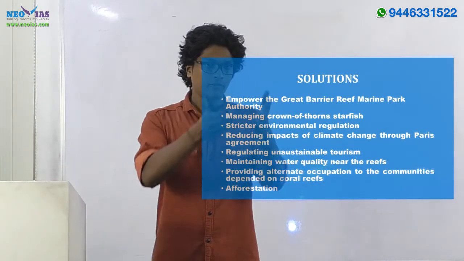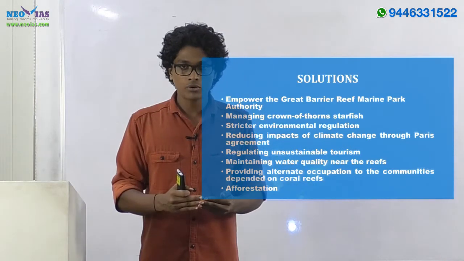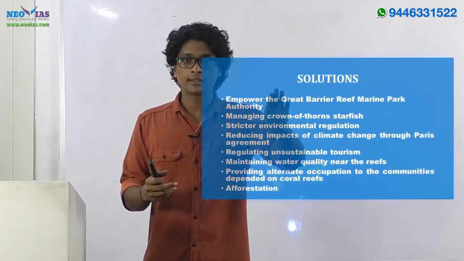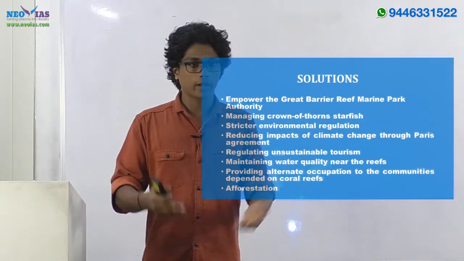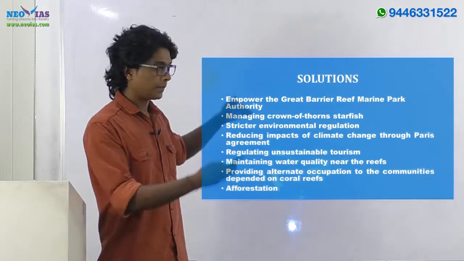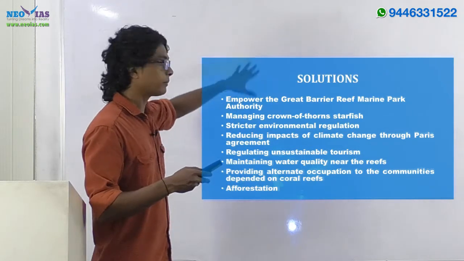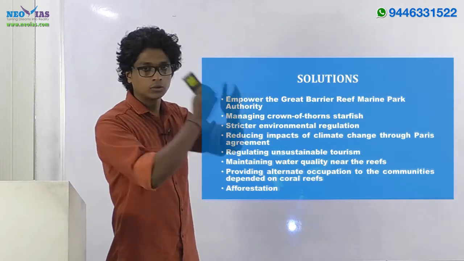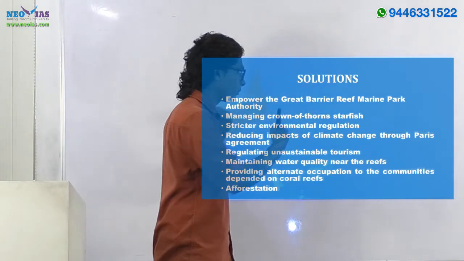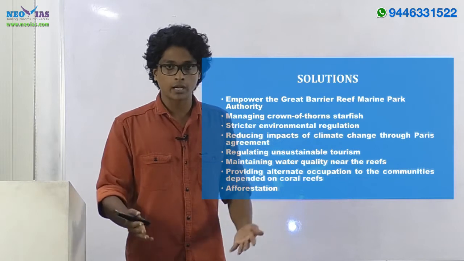Again, if you bring up certain causes or issues, while writing solutions what you have to keep in mind is that our solution should address all the issues we have brought up. First solution, you can say, empower the Great Barrier Reef Marine Park Authority. It's a solution related to the legal aspect. The Great Barrier Reef is under the Queensland Authority, the state government there. So by empowering the Great Barrier Reef Marine Park Authority, they will be able to take more proactive steps in protecting the Great Barrier Reef.